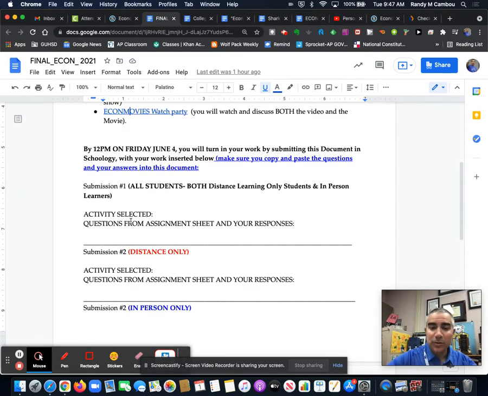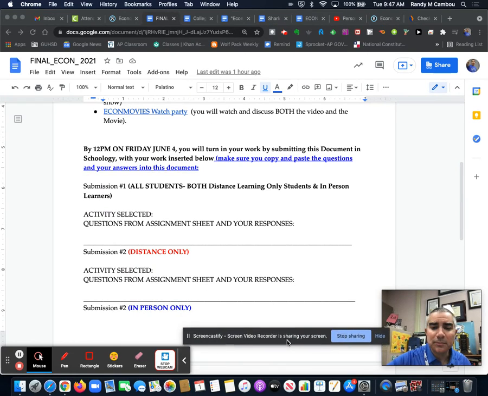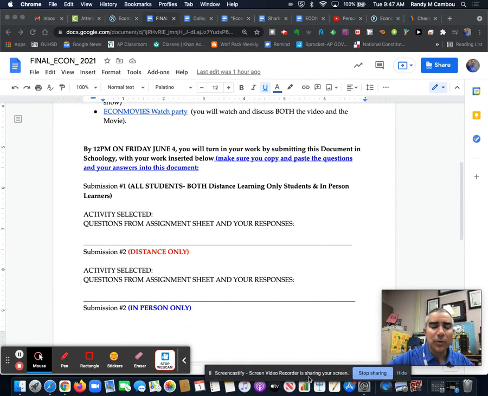So you'll have two different things that you're doing, or two of the same activity. Like you could watch two movies to do it. You could watch 2 episodes of Shark Tank. You just have to do the full evaluations for both. Or you could do the econ personal finance one. You can do the college budget. So again, you're doing 2 tasks. Some of the tasks you can repeat, like the econ movies and the Shark Tank.